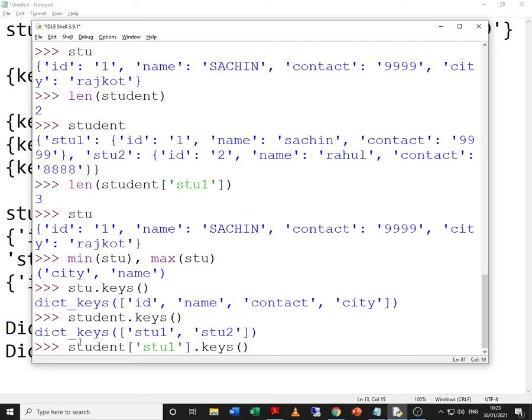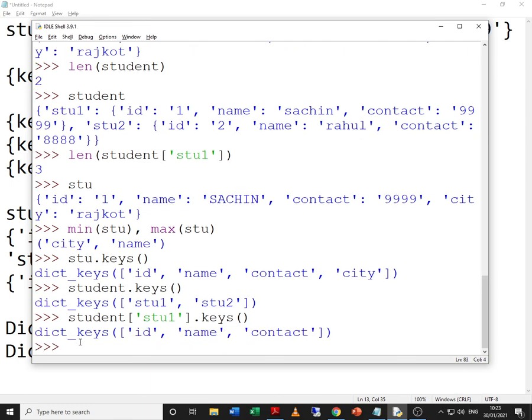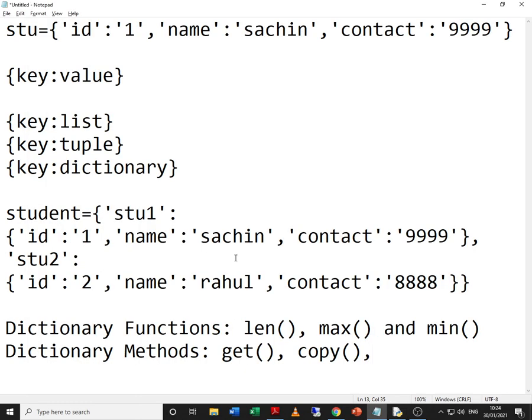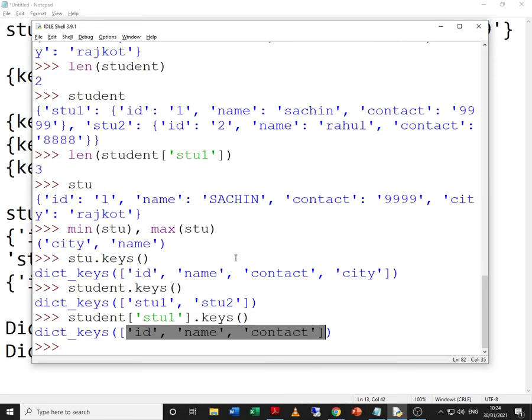That means here also nesting is possible, and then I will get these 3 key values. So if we want only the keys from the dictionary, I can use the method keys. So we write down one more method, that is keys.